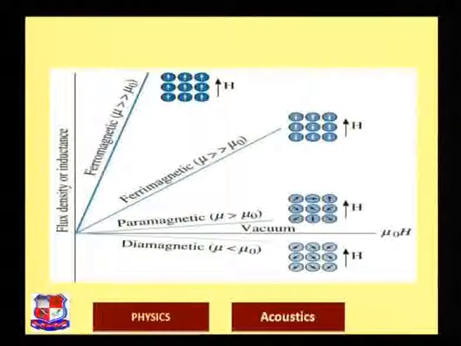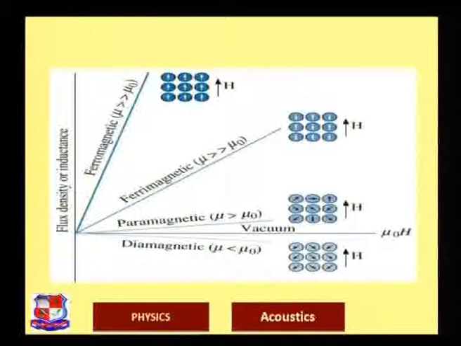That means on the hysteresis loop, what type of hysteresis curve will you get for ferromagnetic materials? Yes, you are right. The magnetization is very high in the presence of very little magnetic field, right?